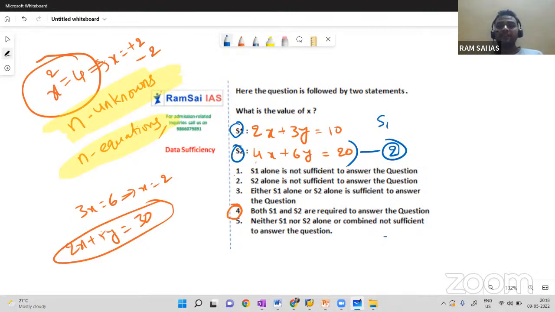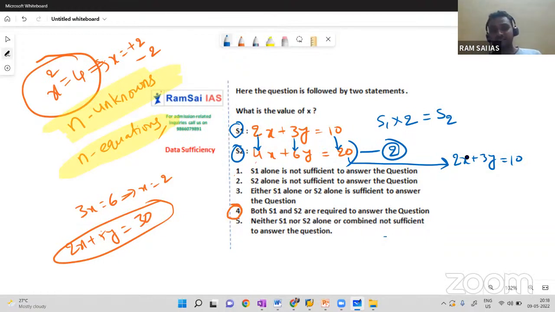Statement 1 into 2 gives you statement 2: 2 into 2 is 4, 3 into 2 is 6, 10 into 2 is 20. So if you reduce this equation, it also becomes 2x plus 3y equal to 10. Indirectly, the two statements are the same. So with two unknowns, we have only one equation, which is not sufficient. Then the real answer will be option 5. Be careful with this kind of equations.